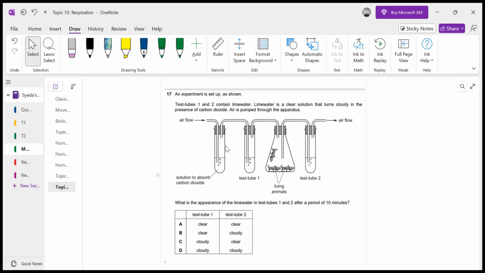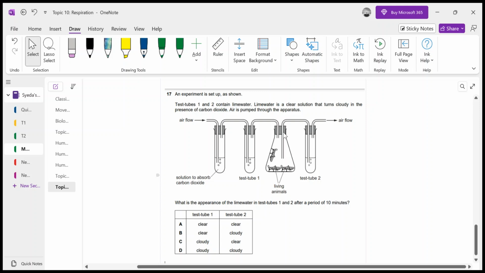So whenever there is carbon dioxide in the environment, or whenever it absorbs the carbon dioxide, it becomes turbid, it becomes cloudy, precipitates will form. So formation of the precipitate shows that there is a presence of carbon dioxide. If the precipitates are forming vigorously, it means that there is more carbon dioxide. If they are forming very slowly, it means a lower concentration of carbon dioxide. So we can see that this is test tube 1 and this is test tube 2, and both of them have the lime water.